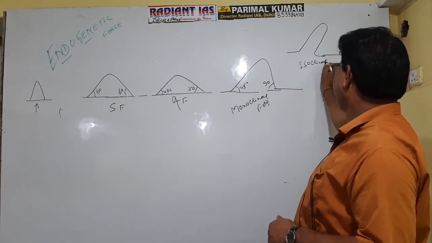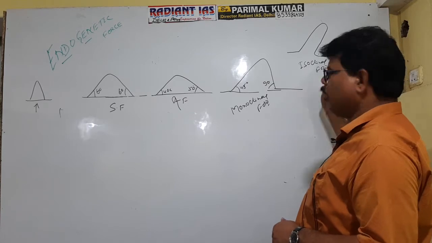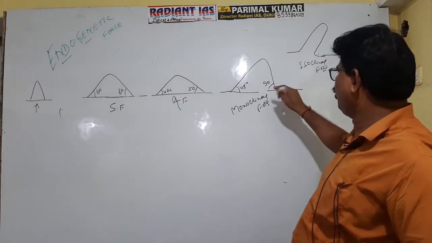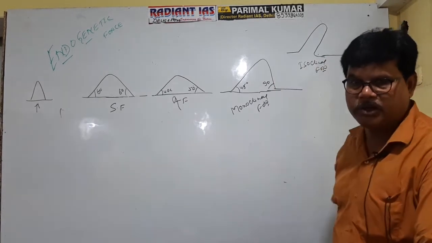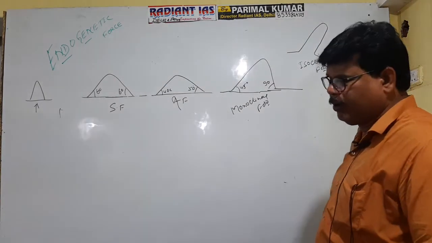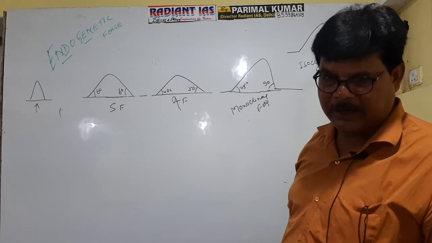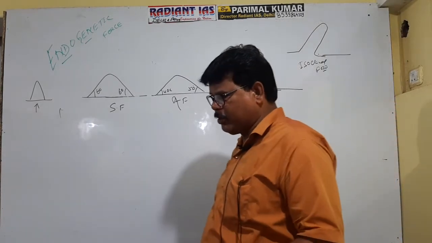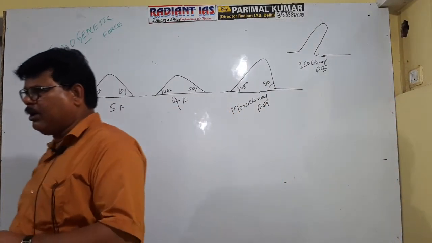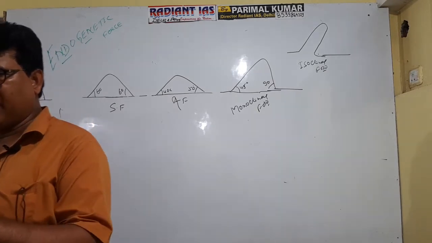Isoclinal fold. Right? What is the basic difference between monoclinal and isoclinal? In monoclinal, one is a right angle and second is an acute angle. In isoclinal fold, both the limbs are parallel, but they are not parallel to the surface.